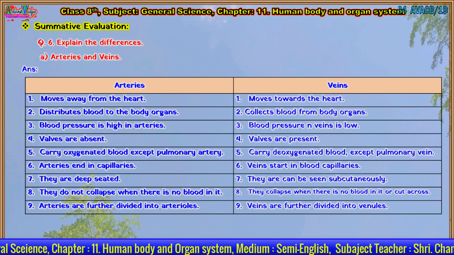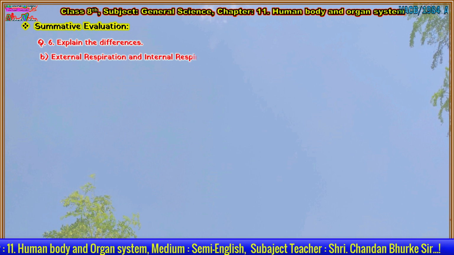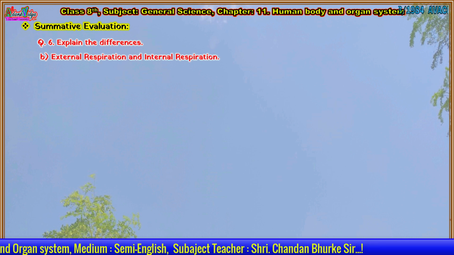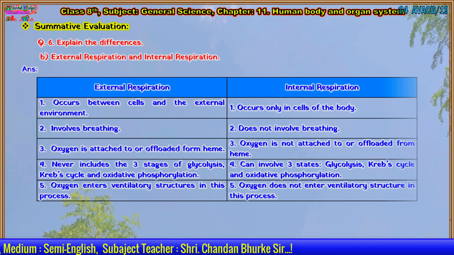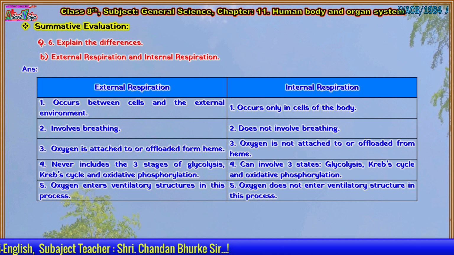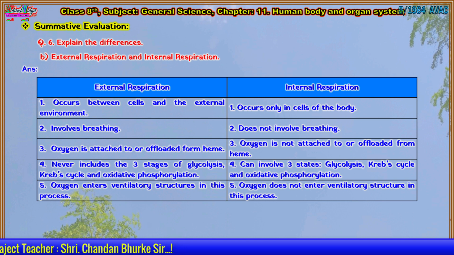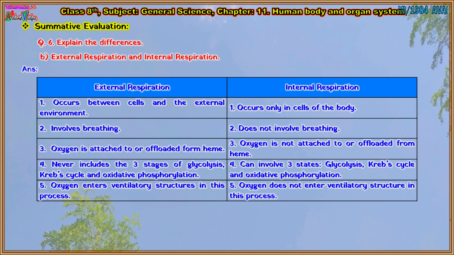Next difference is external respiration and internal respiration. Answer: First point, external respiration occurs between cells and the external environment. And internal respiration, 1. Occurs only in cells of the body. In external respiration, 2. Involves breathing. And internal respiration, 2. Does not involve breathing.